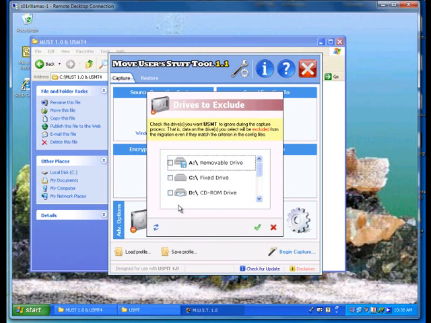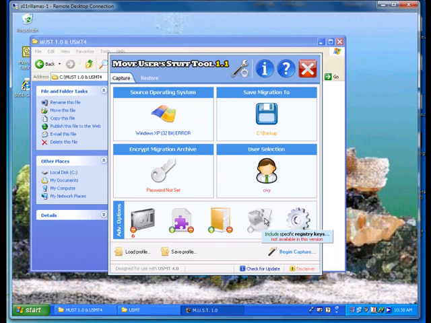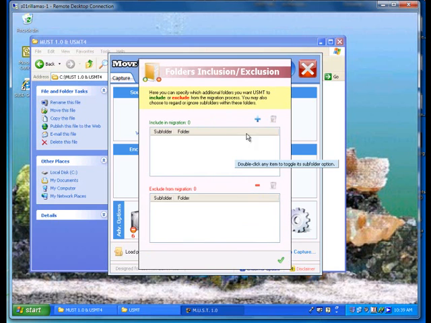Over here we're going to check the boxes of the drives we do not want it to scan. So we're going to check all the network drives, and just leave the C drive. The next selection is we're going to pick folders we want to migrate.